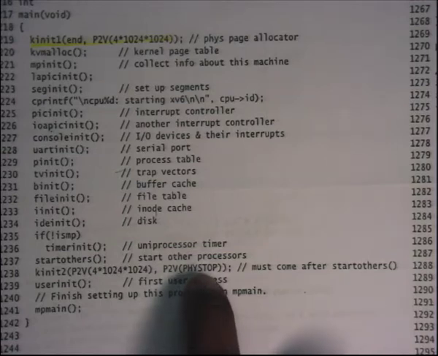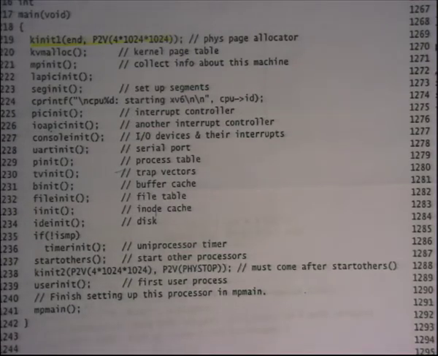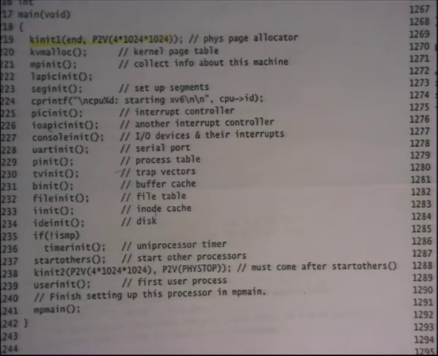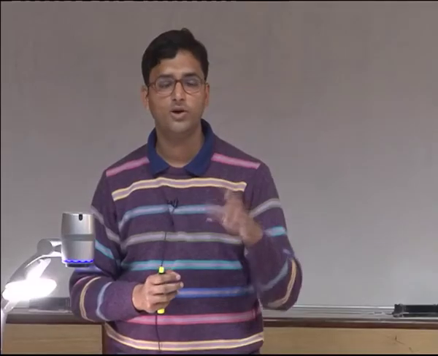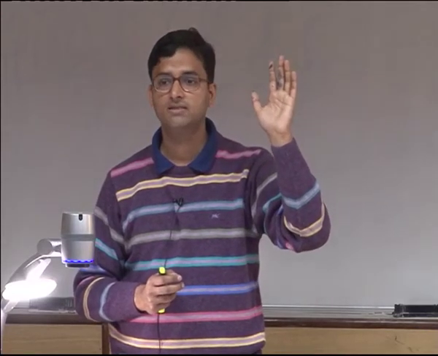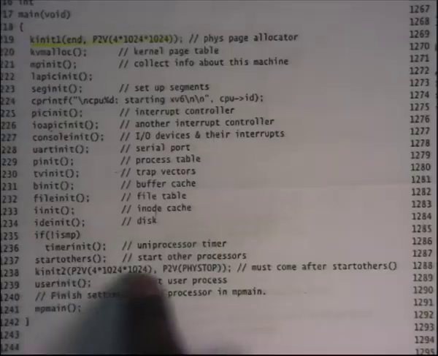Is it okay to say PHYSTOP? PHYSTOP is just a constant in xv6 code, which is around 240 MB, right. What if the amount of physical memory on the machine was less than PHYSTOP? Is it okay to do this? So how many say no? Okay, 5 people. How many say yes? 0. Okay, others are undecided. Okay, so